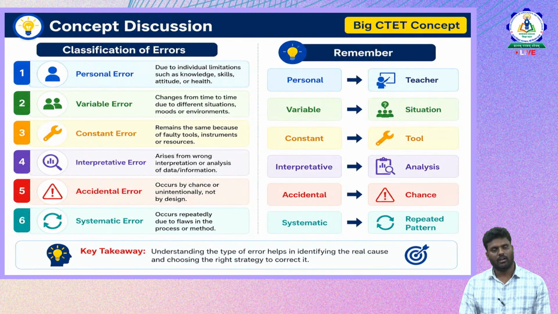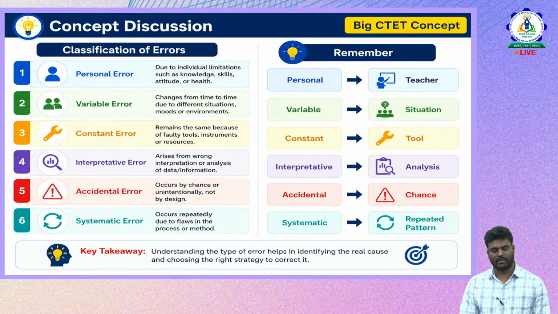Now coming to the next concept discussion. There are 6 types of classification of errors. One is the personal error, which basically leads to a teacher, and the variable error, based on the situation, and the constant error, based on the tools you are using during the teaching learning process, and the interpretive error, which is based on the analysis, and accidental error, which happens by chance, and systematic error, which is repeatedly committing the error.